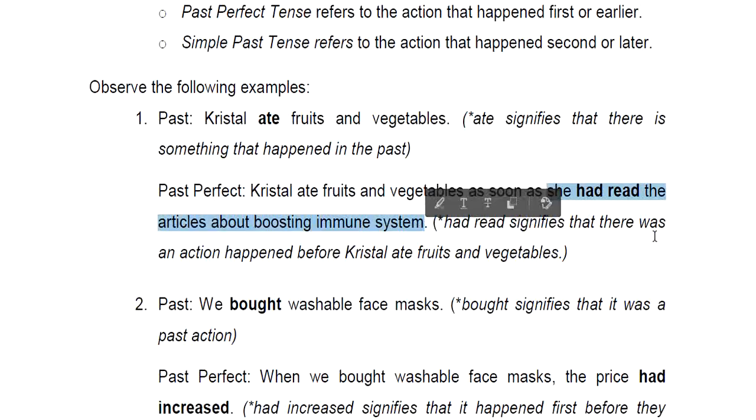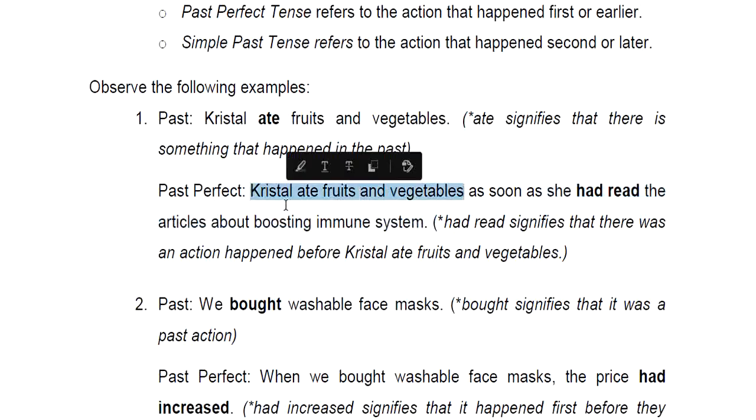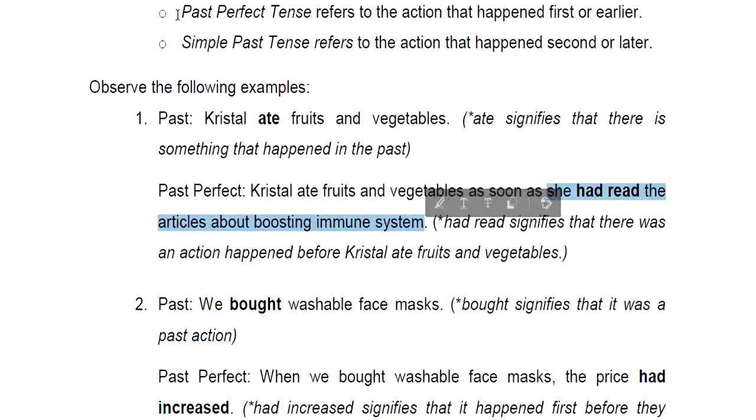So she had read articles about boosting immune system. That's the reason why Crystal ate fruits and vegetables. Okay? Since this is the first action, that's the reason why it is in the past perfect tense. Again, since this is the first action, nagbasa muna siya ng articles about boosting immune system, that's the reason why it is in the past perfect tense.